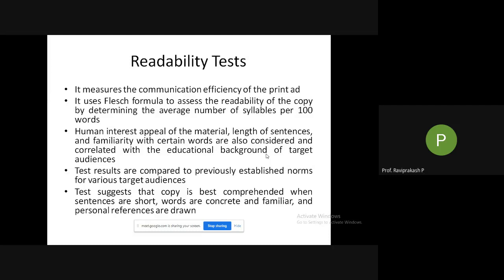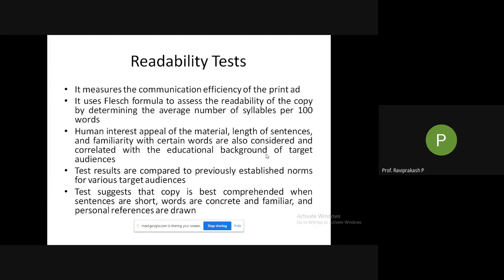Okay, and personal references are drawn in the sense that you might have seen ads. The ads will basically be the things that are going on on a routine basis in our lives. Then only can we correlate with the ads. Then we can remember, this thing had happened with me, and they are showing it like this. See how funny it is.